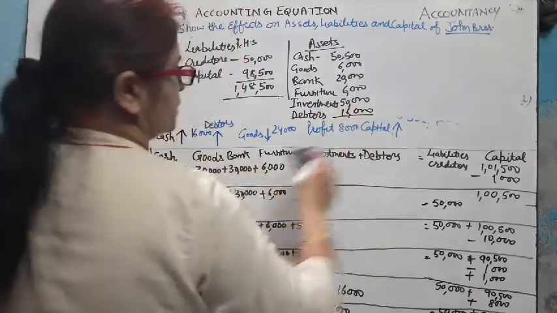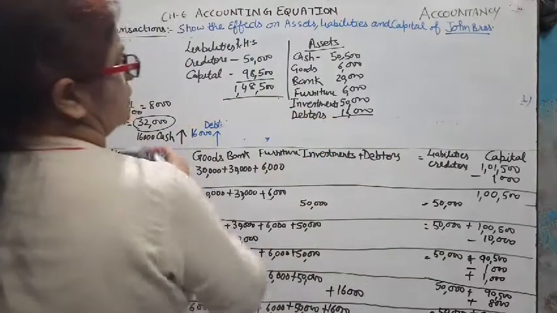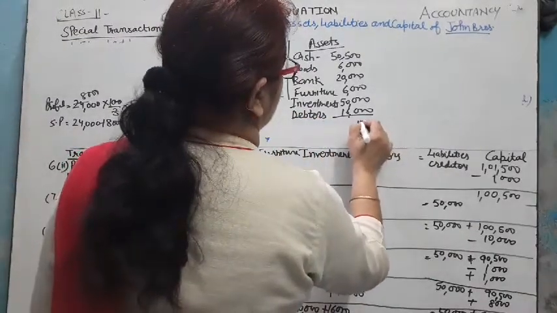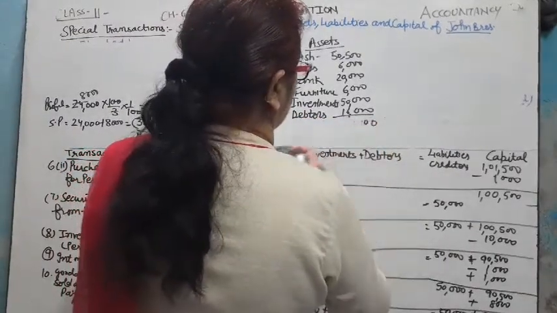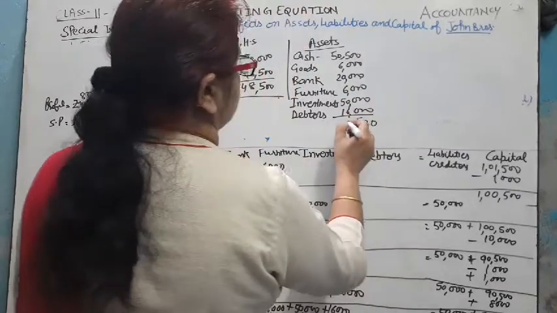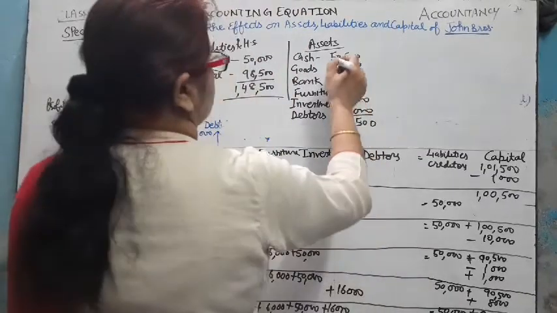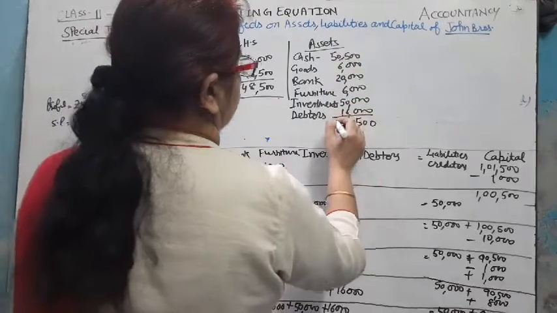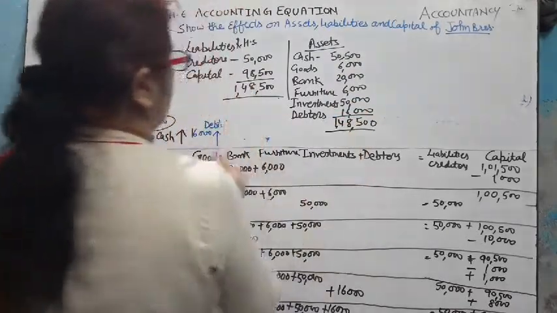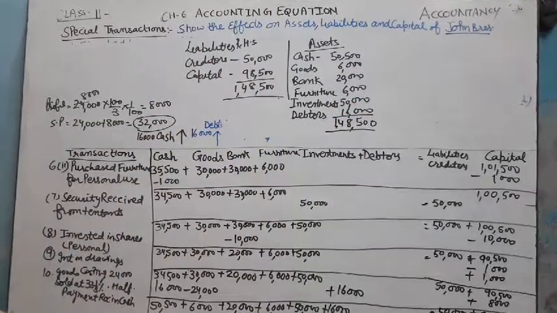Total it: 1,48,500. So left hand side is equal to right hand side.